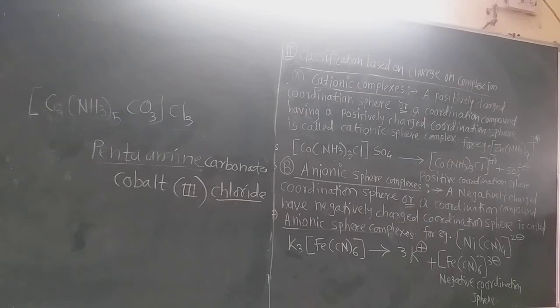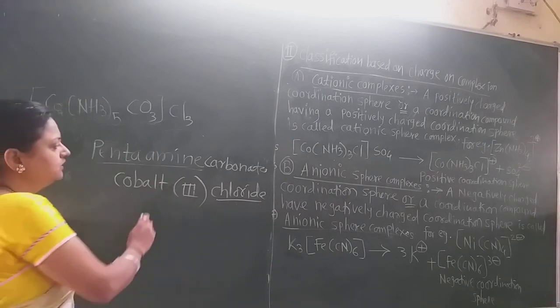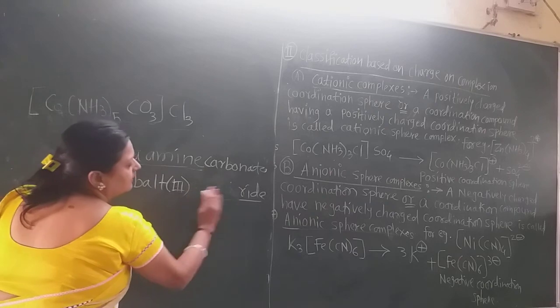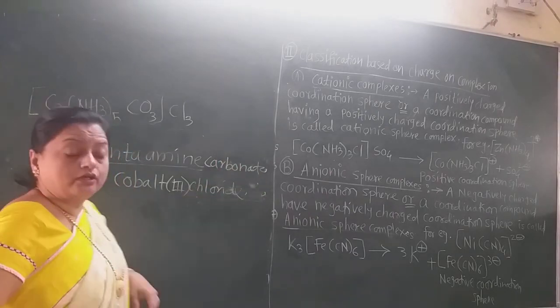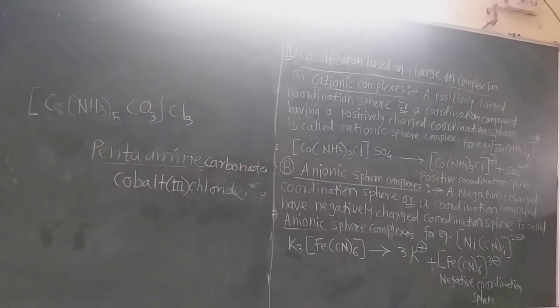This space is also not there. Now this is written in parentheses, and again there is no space before the name of the counter ion. That is a very important rule. Let us see how the nomenclature is given to the complexes then.